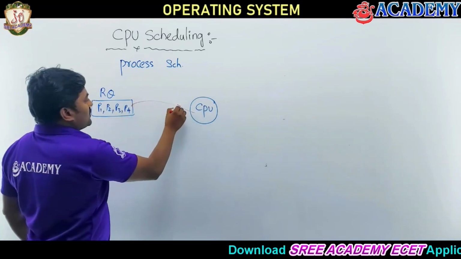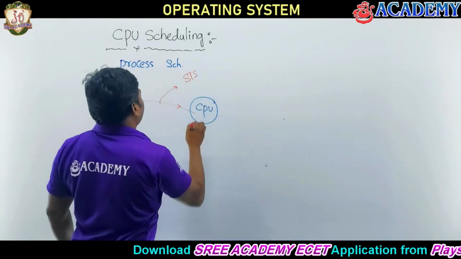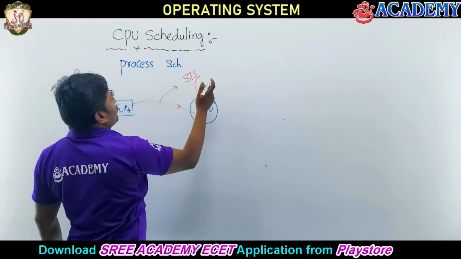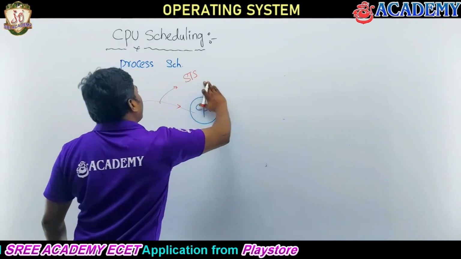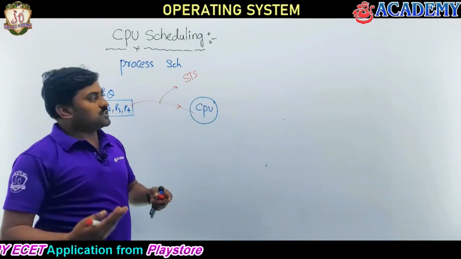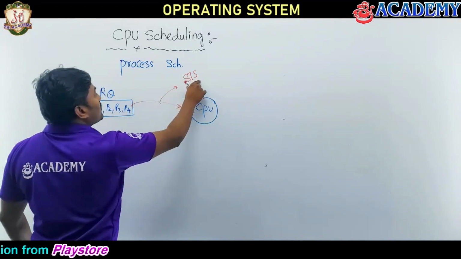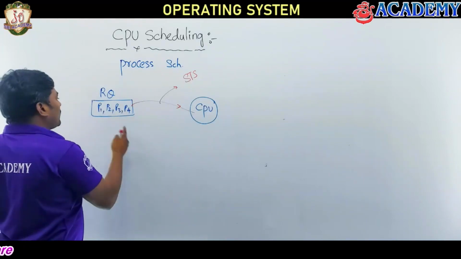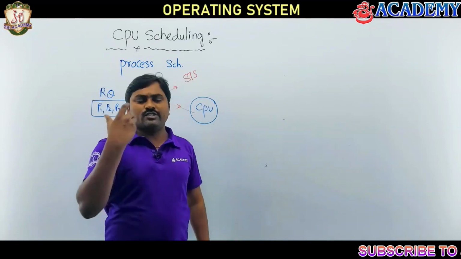Now please do understand, this is the short-term scheduler, right? This is the work of the short-term scheduler only. The short-term scheduler is what works in CPU scheduling or process scheduling. Because we need to implement the decision policies under the short-term scheduler to pick a process. The short-term scheduler has to pick one process and assign it to the CPU. So which one do you select, P1, P2, P3 or P4, correct? We need to take the decision.